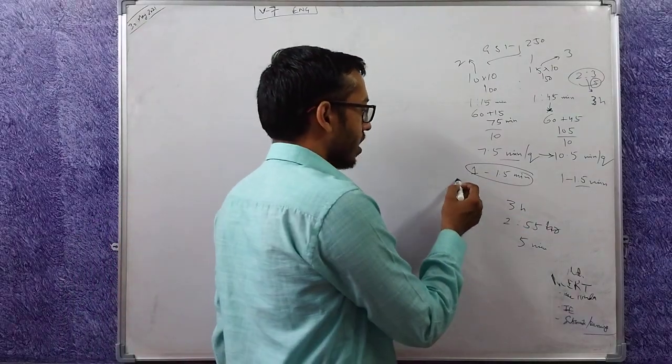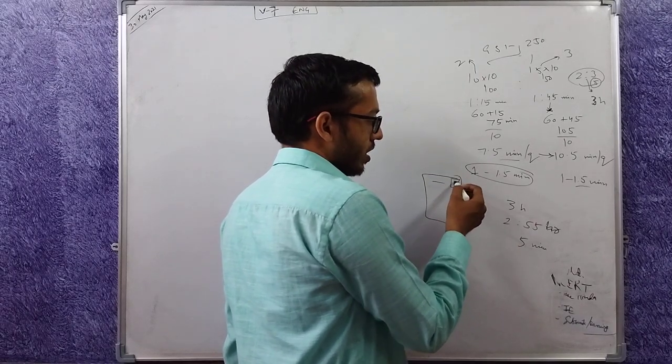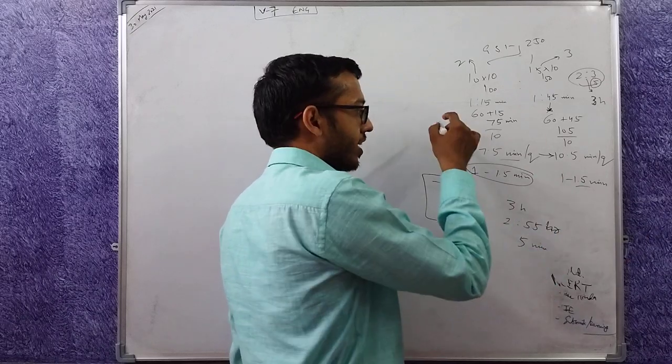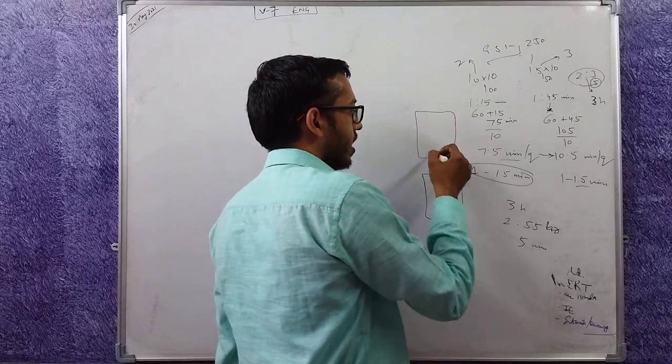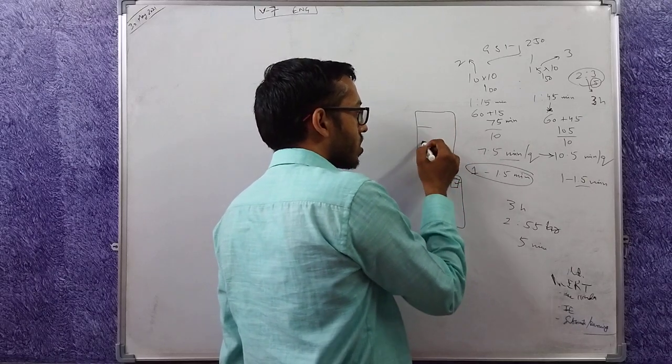For example, if my answer sheet looks something like this, I'll write my roll number here. Here will be a UPSC number of this answer sheet. Then the invigilator will bring an OMR, and then in that OMR there are some boxes like this.